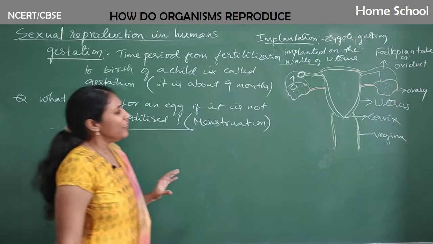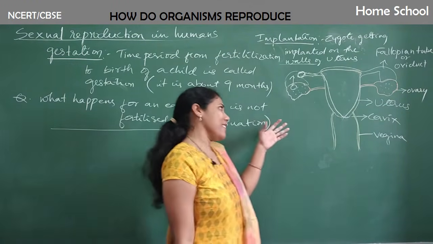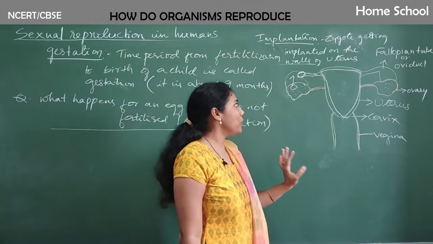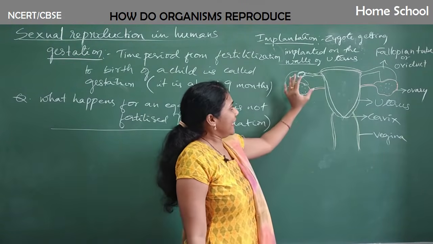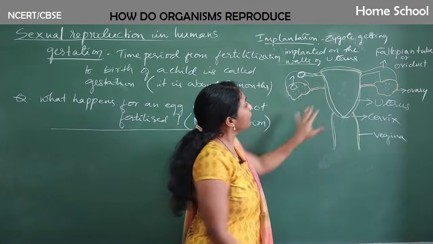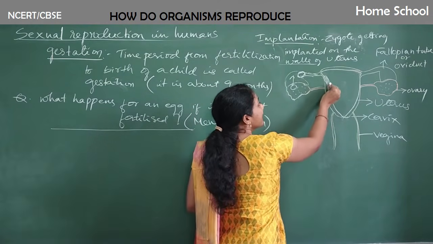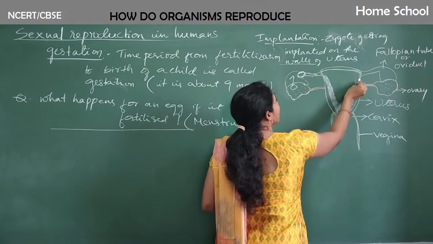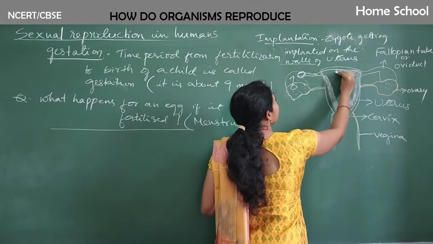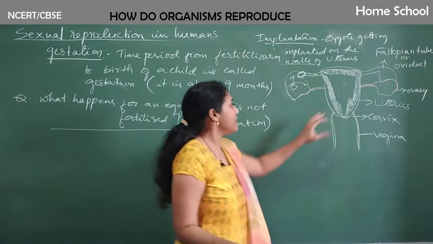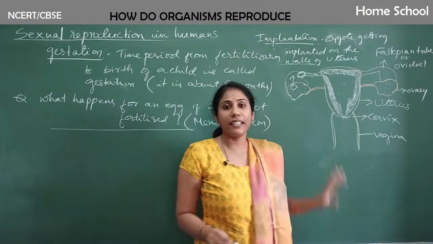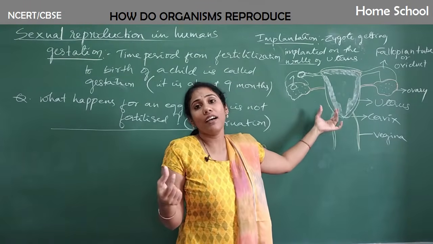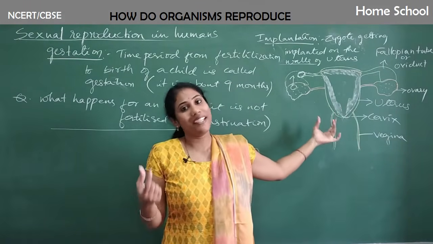What actually happens is, every month an egg is released into a fallopian tube, and every month the wall of the uterus becomes thicker and thicker. The wall of the uterus is completely filled with blood vessels and it becomes thicker because it prepares for the implantation of an embryo.